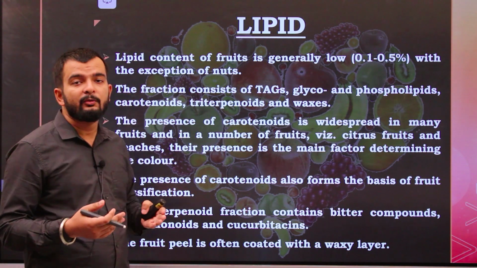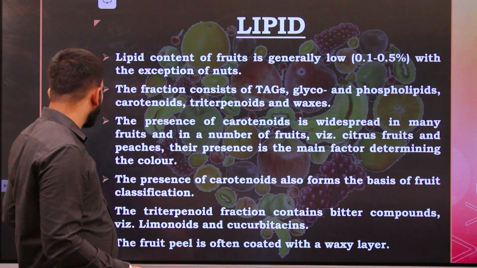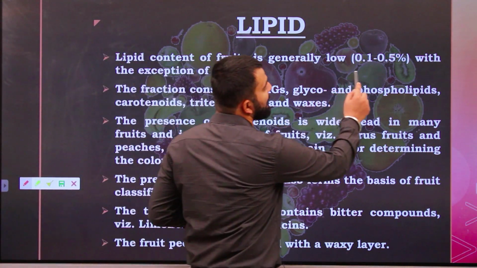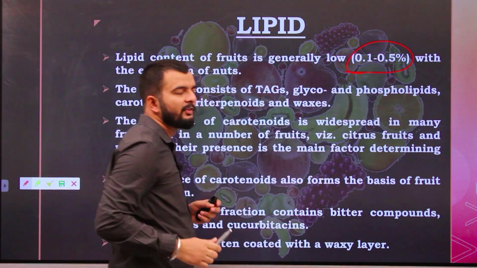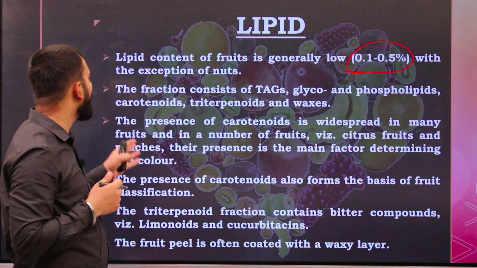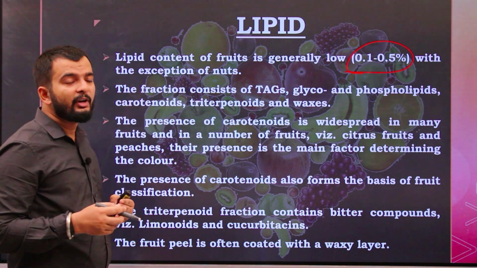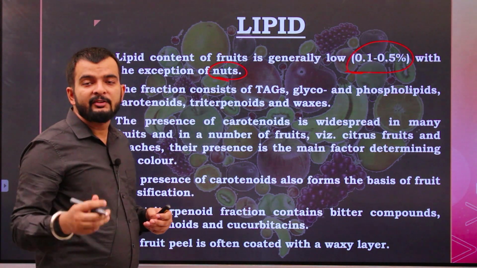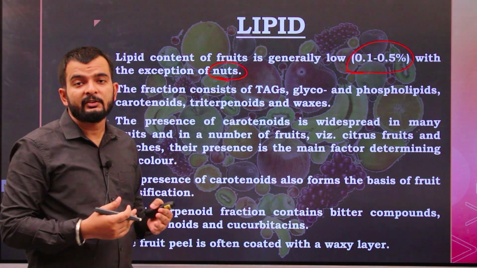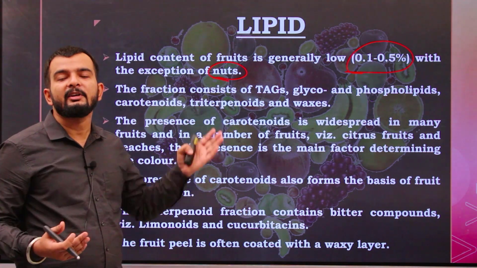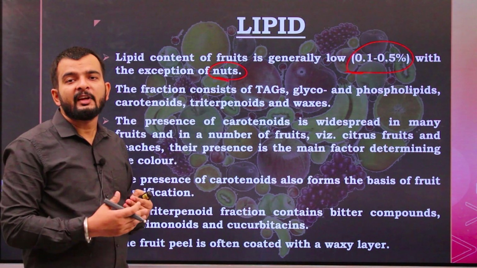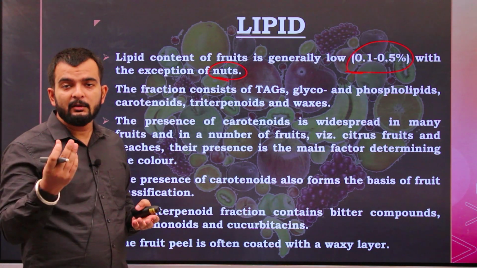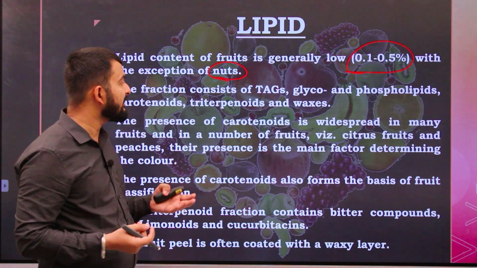We never associate fruits with fat content. So the lipid content of fruit is very low, about 0.1 to 0.5% of the total fruit composition, with the exception of nuts. We regard nuts also as fruits, but in certain nuts, as you can see, there are several nuts, chestnut, walnut, the lipid content in these nuts can be comparatively high. As you see in case of walnut also, the lipid is very high.